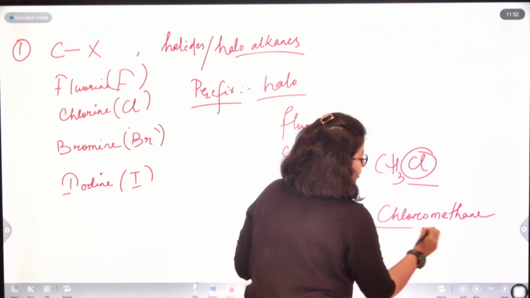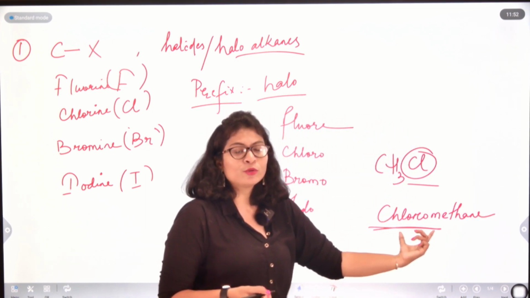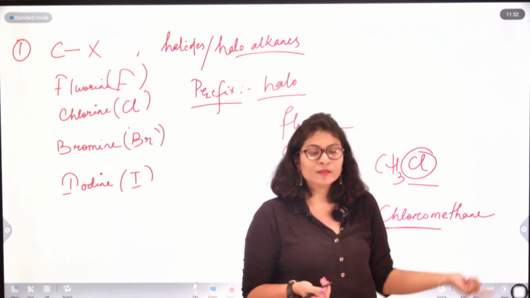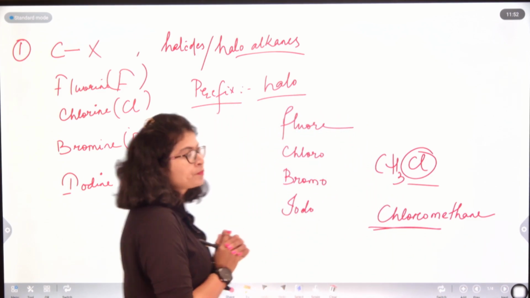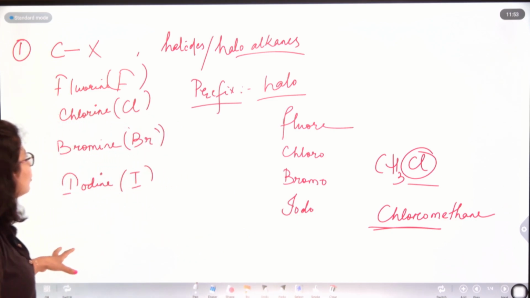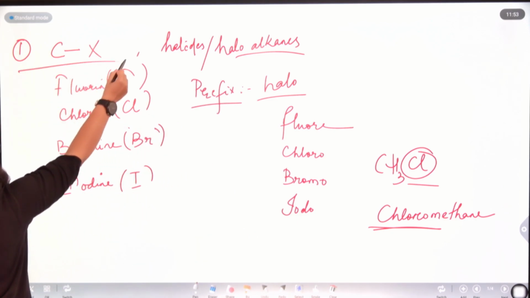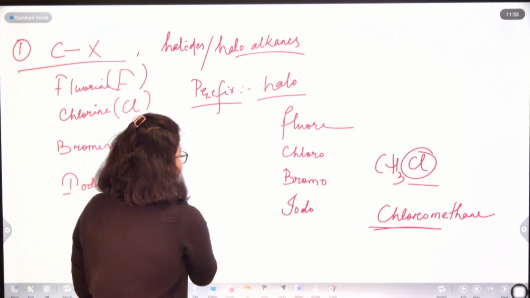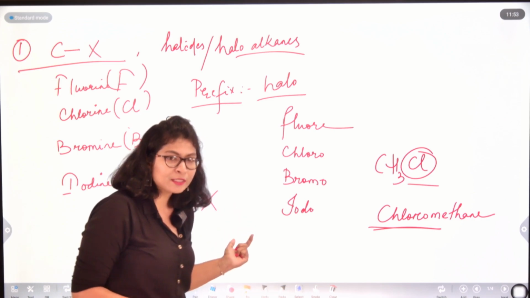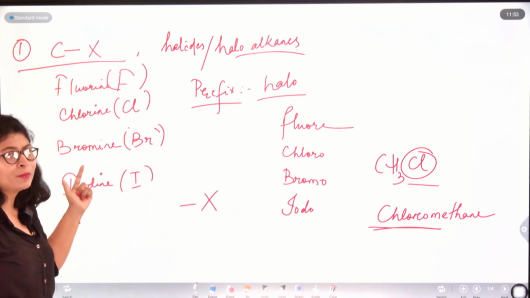The prefix halo is associated with the parent alkane, and I get the nomenclature of my desired functional group. So the first functional group is that of the halides, and the bond is formed as C-X. The general representation of a halo group is bond X, where X can be fluorine, chlorine, bromine, iodine.